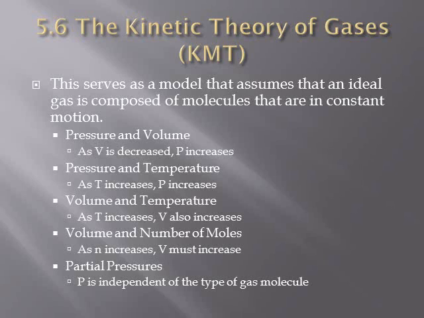The next relationship is volume and the number of moles, where temperature and pressure are held constant. As the number of moles increases, volume must increase. Increasing the number of particles increases the number of collisions. This can be balanced by an increase in V to maintain constant P. The final relationship is Dalton's law of partial pressures. P is independent of the type of gas molecule. KMT states that particles are independent and V is assumed to be zero. The identity of the molecules is therefore unimportant.